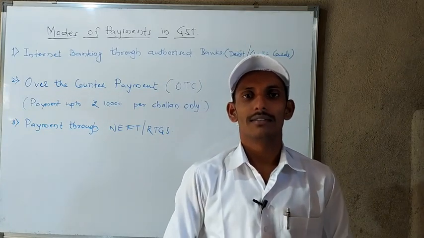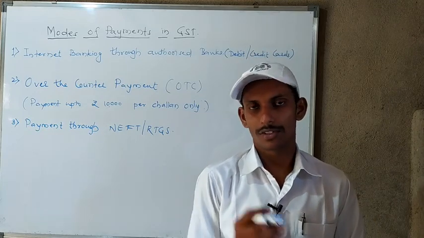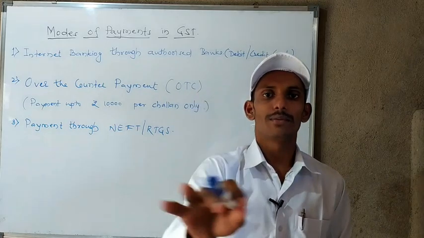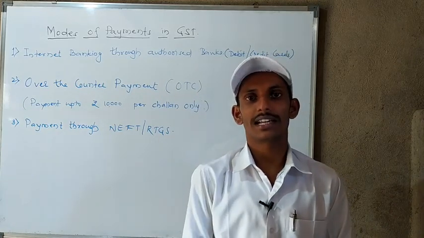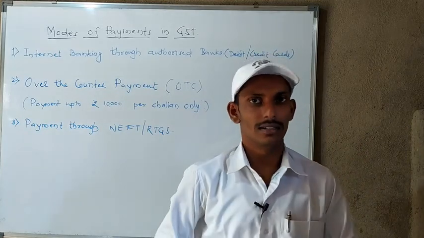Over the counter is nothing but when physical cash is held by the taxpayer, first of all he has to go to the counter of a bank, he has to deposit the cash, and from that cash he will transfer the amount from one account to another.